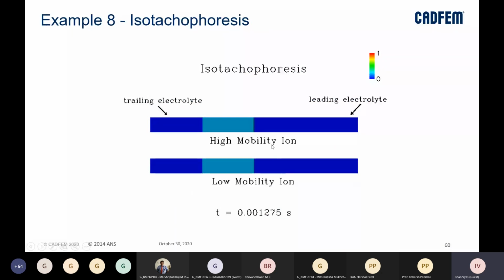Depending on the mobility of the ion, we will see very small changes, because this is a microfluidics channel, so you will not see huge separation or huge dispersion since we are working at a very small scale. But we can see, depending on the mobility of the ion, how the separation will be in the same time frame. Both images are taken at t equal to 0.001275 seconds, but a high mobility ion will lead to a higher separation, with everything else remaining the same.